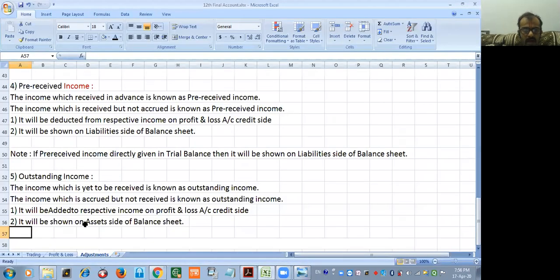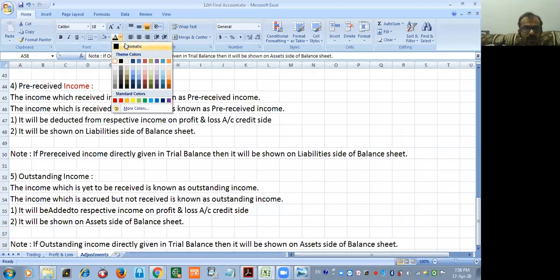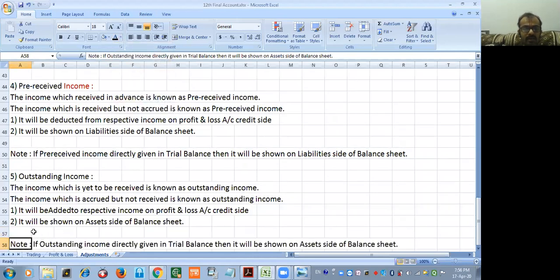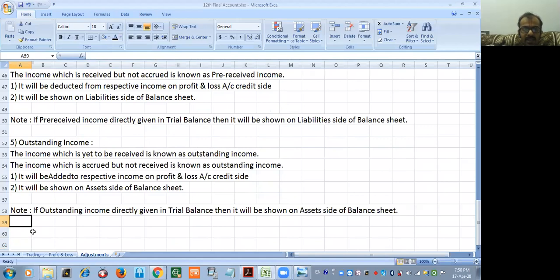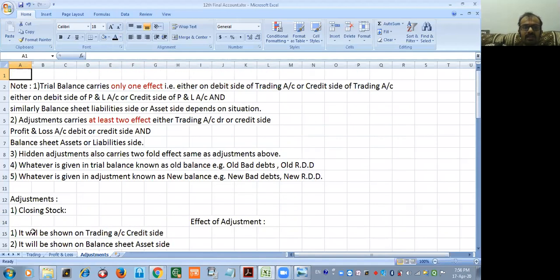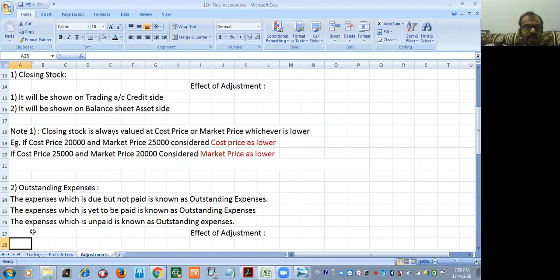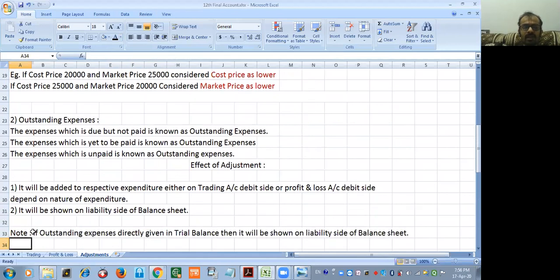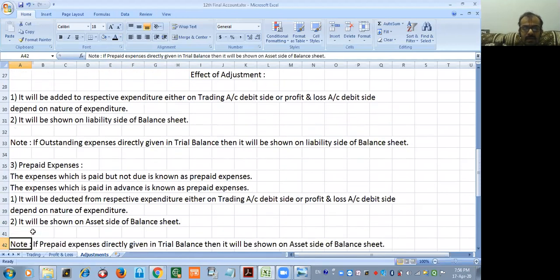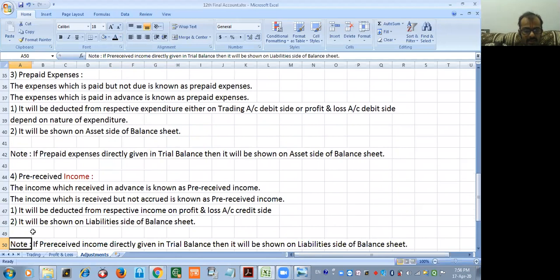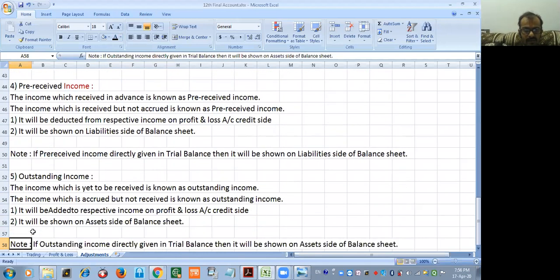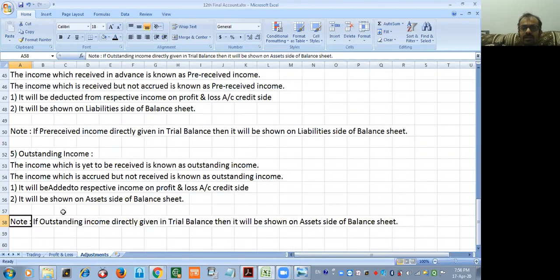Yes, sir. And if I ask again, if outstanding income is directly given in the trial balance, where will you show it? Balance sheet, asset side. Okay. So these are the various and very important adjustments. Generally, from these five adjustments, a minimum of two to three adjustments are carried in each and every final account question. Easy, sir? Yes, it is very easy.